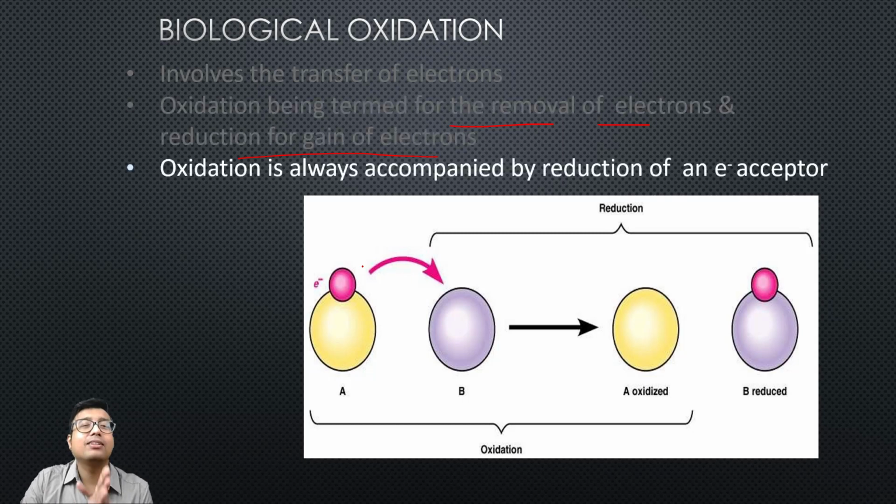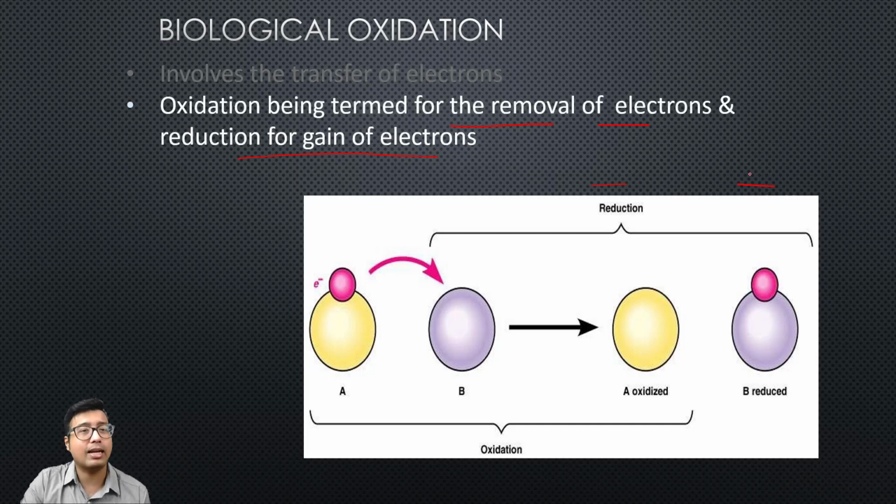Whenever there is oxidation, there will also be a reduction. Oxidation is always accompanied by reduction of an electron acceptor. Of course you already know from the concepts of oxidation and reduction that the one which oxidizes itself, the other gets reduced. But mind it, the most important line in this slide is: oxidation means loss of electrons.